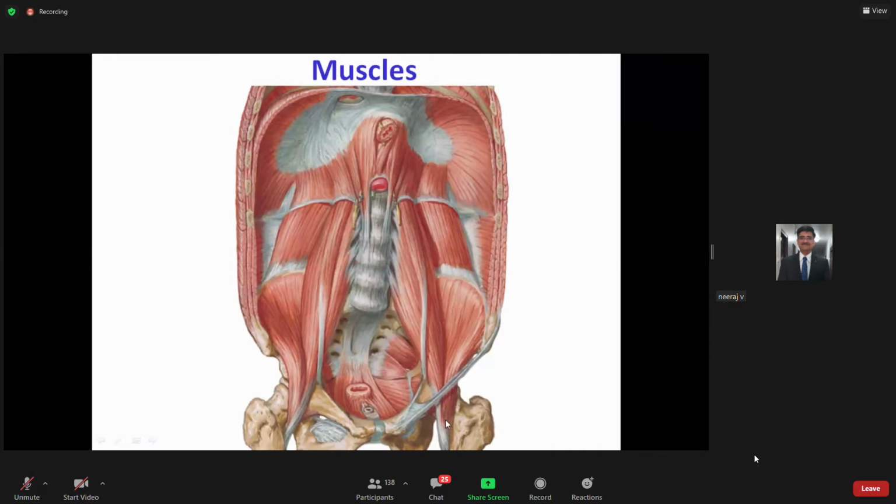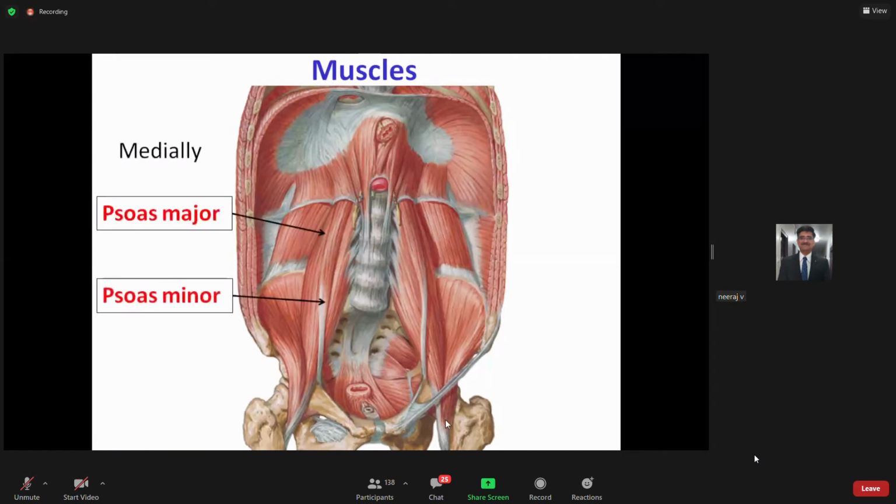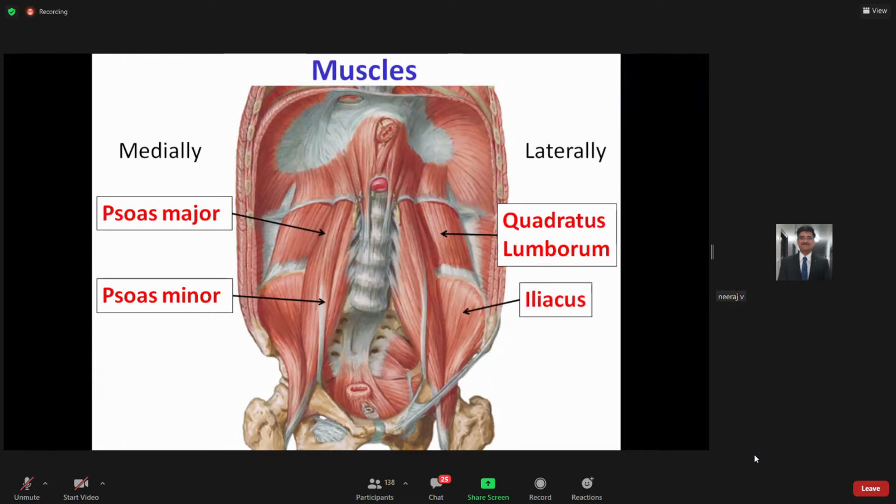You can see in this picture. So medially you have the psoas major and the psoas minor. Laterally you have the quadratus lumborum, and of course you have the transversus abdominis muscle. And in the lower aspect, below the pelvic rim, you have the iliacus muscle, which we will be talking about today.